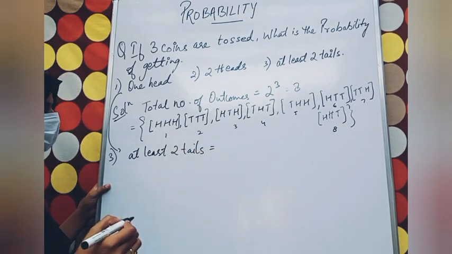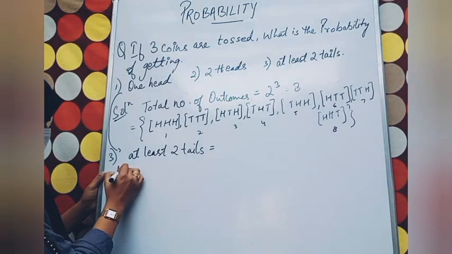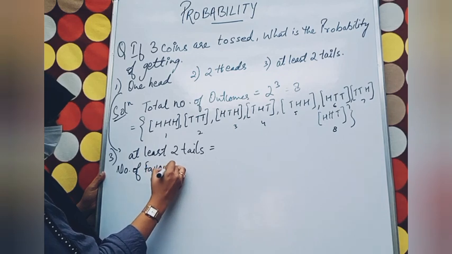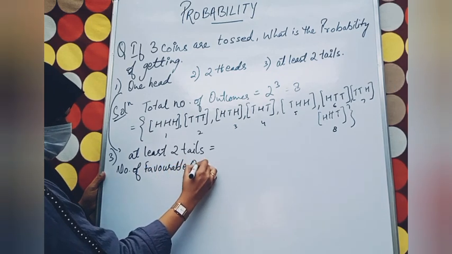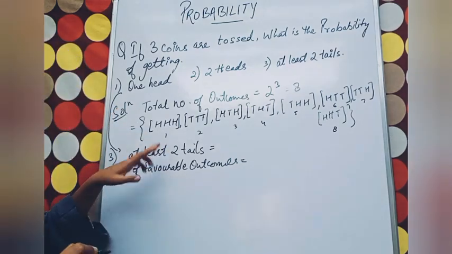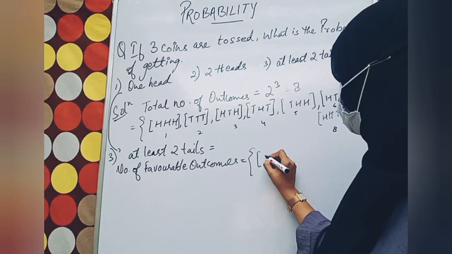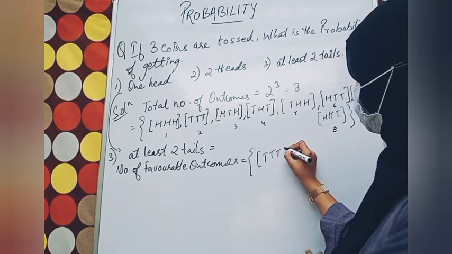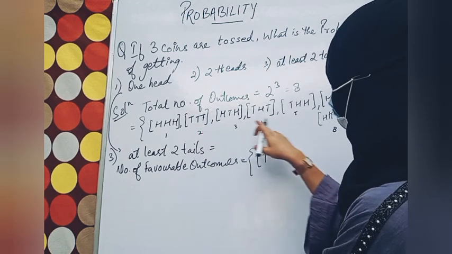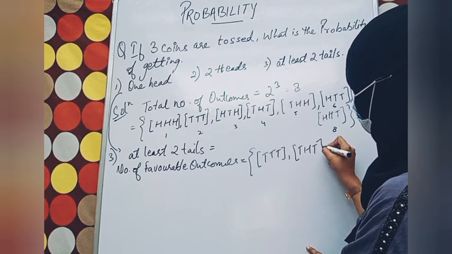So for at least 2 tails, the number of favorable outcomes, how many will there be? Check. At least 2 tails. So we can have the 3 one also because it says at least. 1, 2. 2 tails are there.